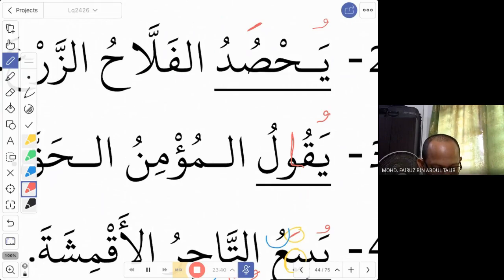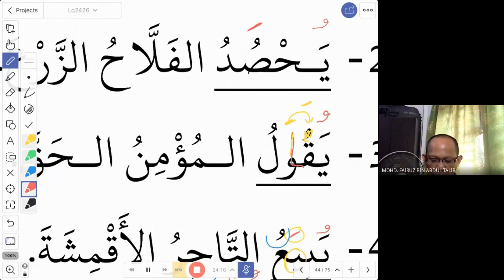Initially we should put a fathah on the alif, but since this is an alif, we cannot have a fathah anymore. So what do you do? You bring this fathah to the previous letter. So instead of yaqulu, we say, sorry, yuqulu, now it becomes yuqalu. This is the fi'il mabni lil majhul for the fi'il yaqulu.